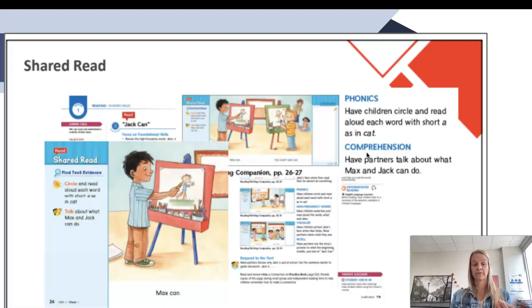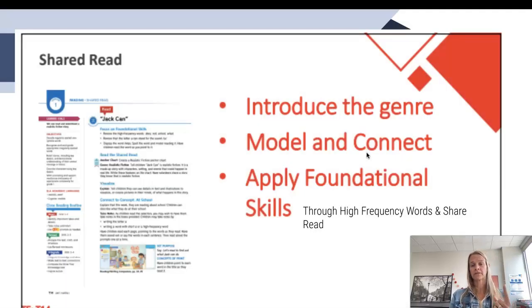And this is where it's going to be for lesson 1 on first grade. You're going to be looking first grade at introducing the genre, modeling and connecting, and then applying those foundational skills through the high frequency words through your shared read. We're not doing all of the components of the foundations block, remember, because we have that in our 95 core phonics program. This is just simply looking at high frequency words to connect to that shared read.